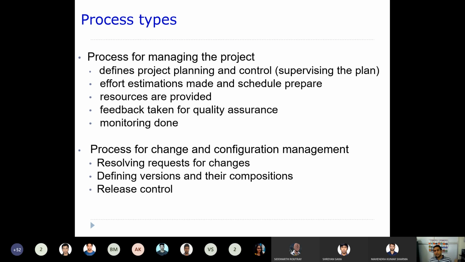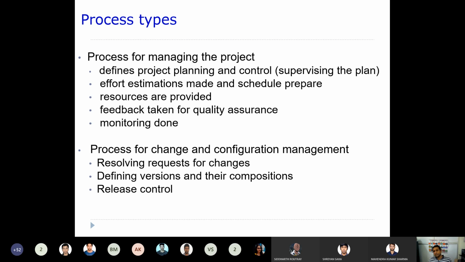And effort should be estimated. How much effort you really require for that particular project must be estimated. And activities should be scheduled properly, I mean, what sort of resources are really required.